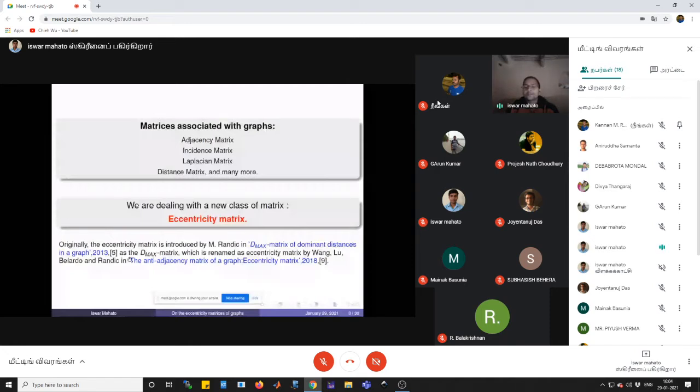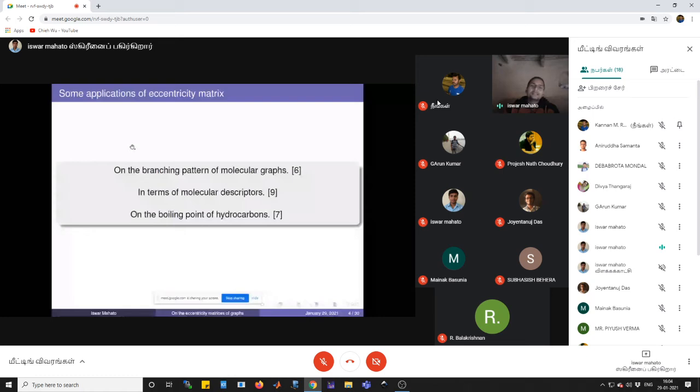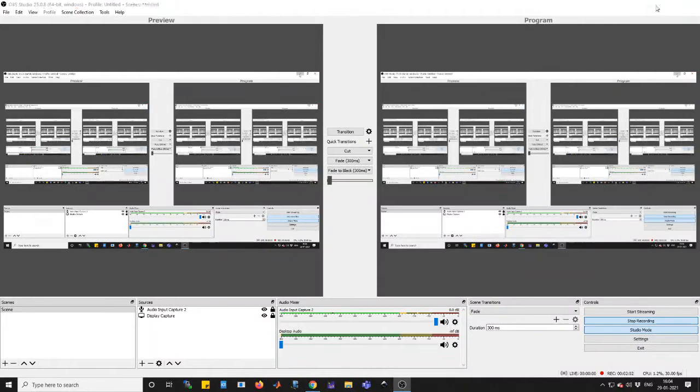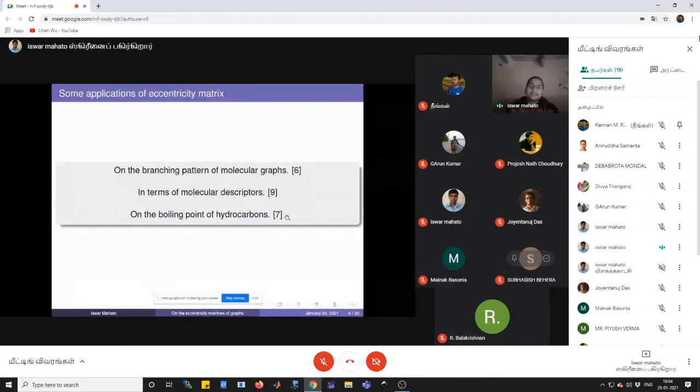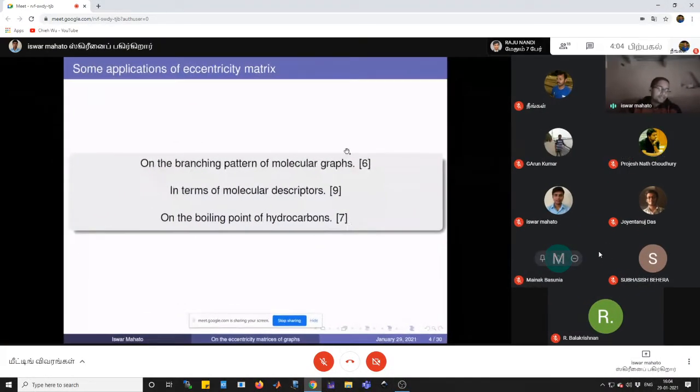This eccentricity matrix has a lot of applications in chemical graph theory. It has applications in the branching pattern of molecular graphs, in terms of molecular descriptors, and in the boiling point of hydrocarbons. But I am not working on the application part. My area of work is basically to develop the spectral theory based on the eccentricity matrix.